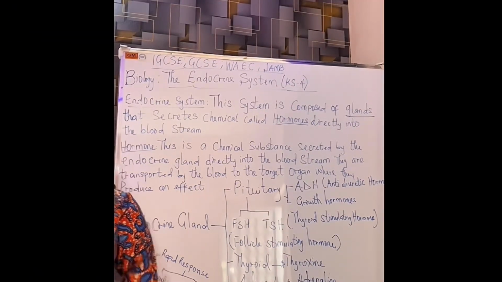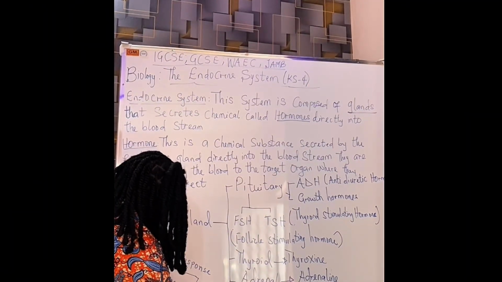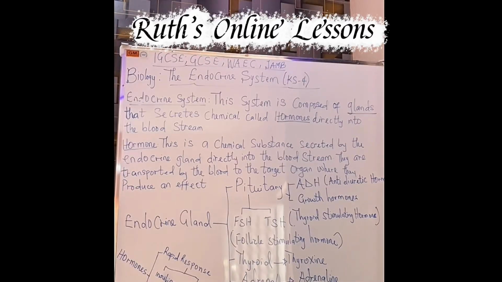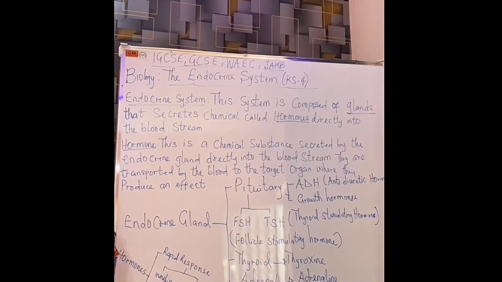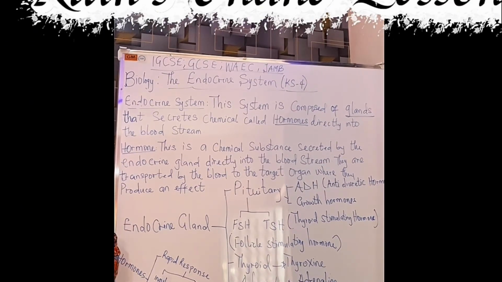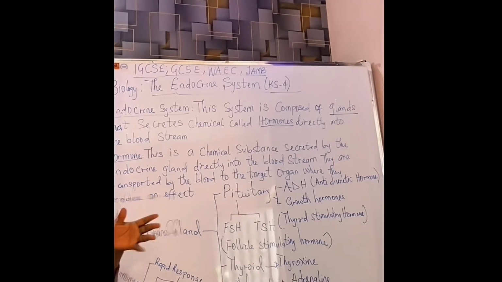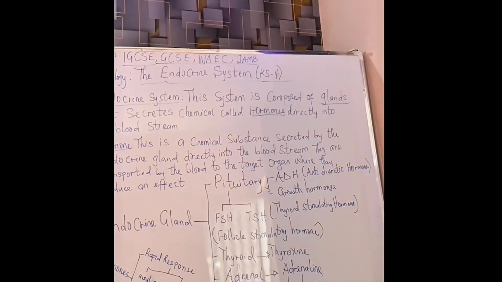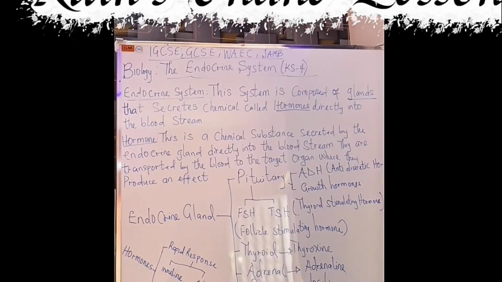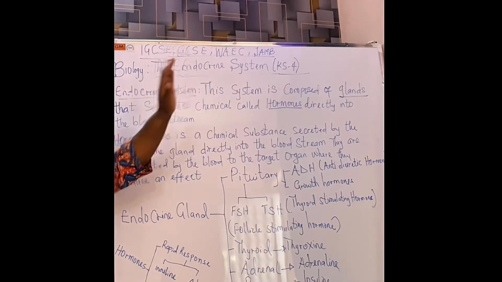Then the testis is an endocrine gland too. This endocrine gland we call the testis produces the hormone called testosterone, and testosterone is responsible for the male secondary sexual characteristics. That thick voice, beard, broad shoulders that guys develop much later during puberty is as a result of testosterone.